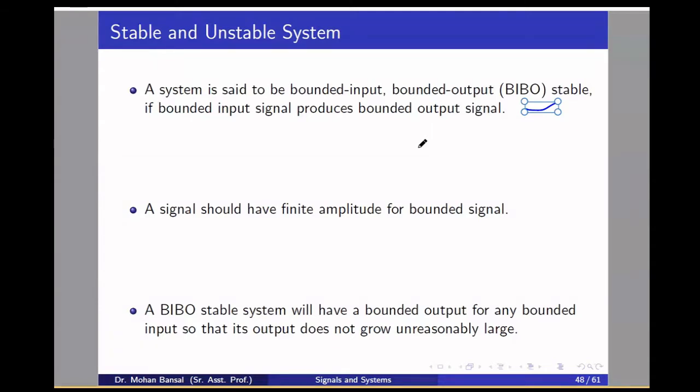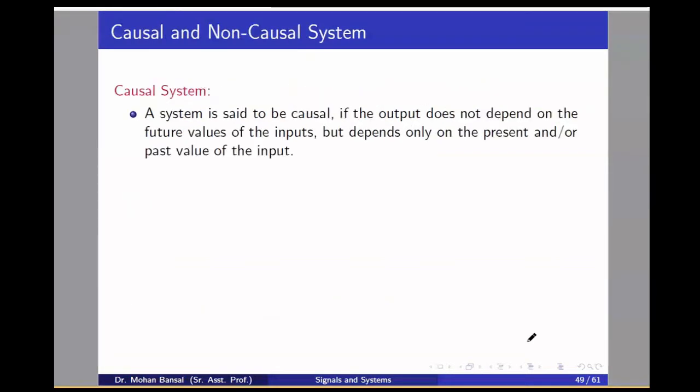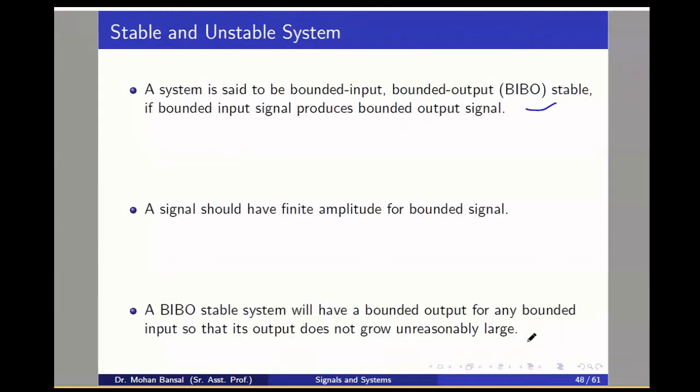If the input signal is bounded and we get a bounded output signal, the system is called a stable system, and this is called BIBO stable. A bounded signal should have finite amplitude, and a BIBO system will have a bounded output for any bounded input, so its output does not grow unreasonably large. It means the output should be of finite amplitude and should not grow large. This is the definition of stable and unstable systems.